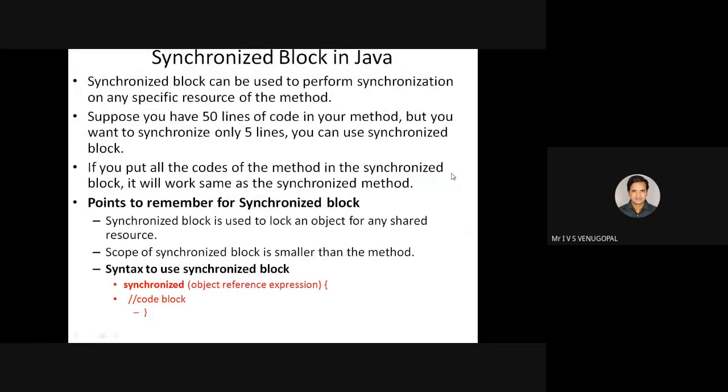If you put the synchronized keyword before a method, all the lines within that method will be synchronized. But if you want to put only a piece of code, or only some lines of code, under the critical section, you can use a synchronized block. For a synchronized method or synchronized block, all the threads need to have access to a single, common object.